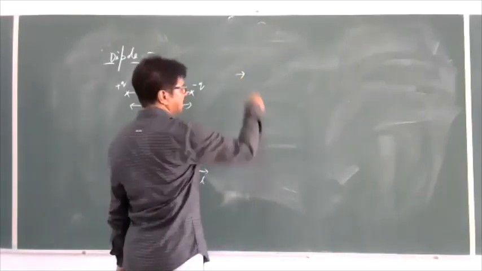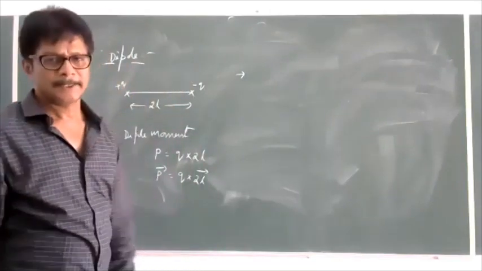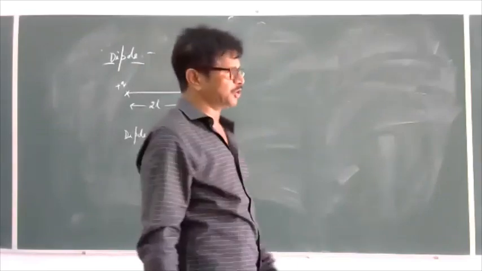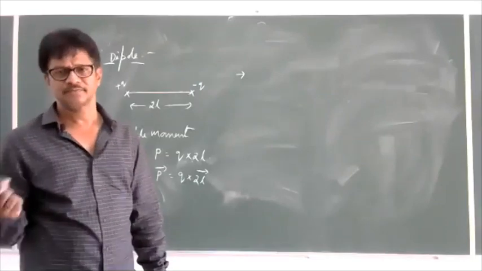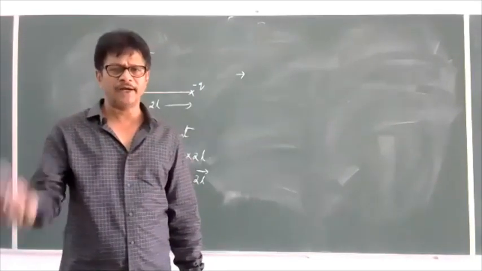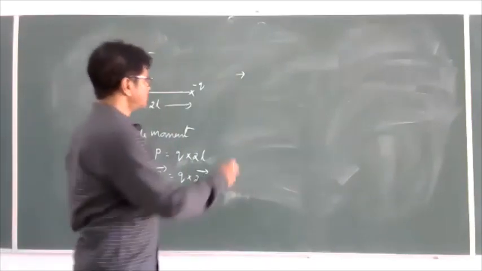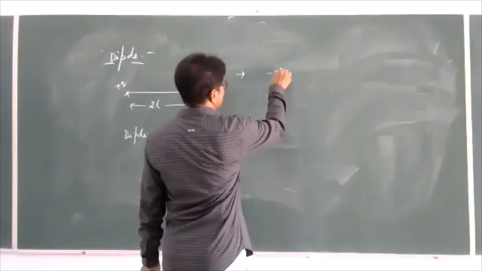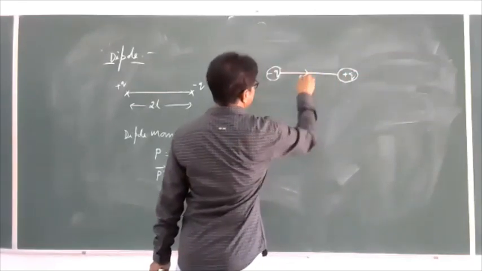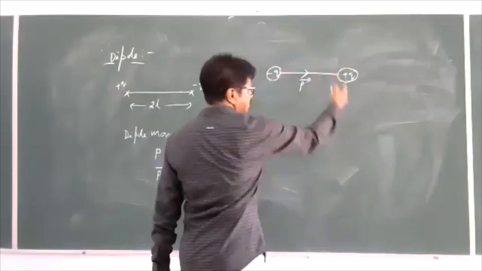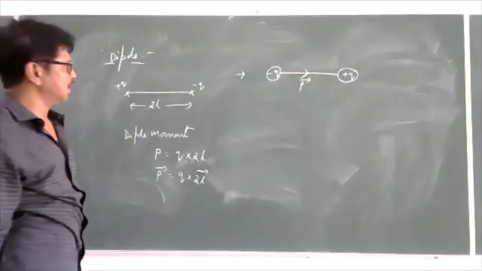Next, its direction. Its direction is from negative charge to positive charge. That is the direction of dipole moment. Here, this is minus Q and this is plus Q. The direction of the dipole moment is from negative charge to positive charge.